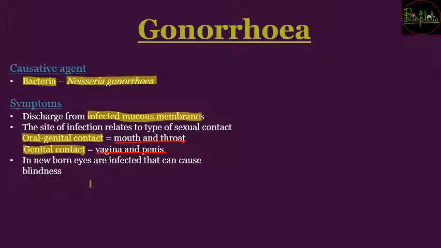Other symptoms can also be seen in the newborn's eyes. Similarly to chlamydia, gonorrhea symptoms in a newborn can be seen at the site of the eyes. If the infection in the eyes goes unnoticed, then the newborn can go blind. So it is an infection that needs to be addressed at an early stage to prevent blindness.